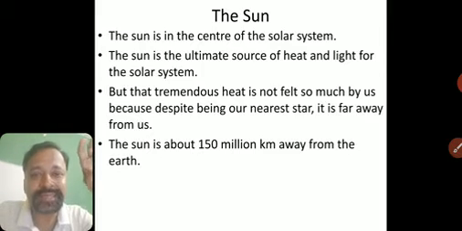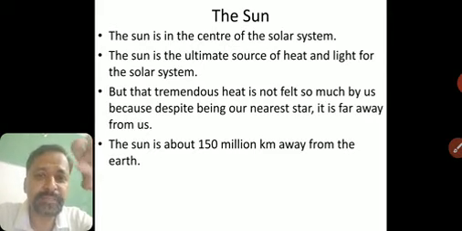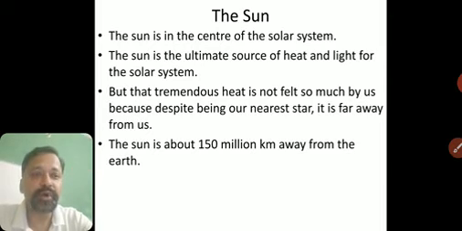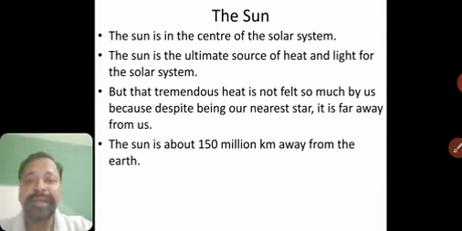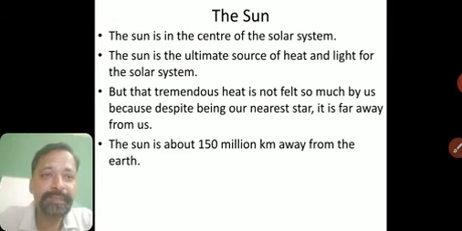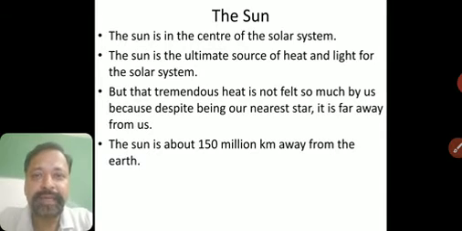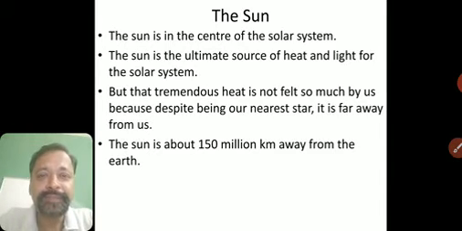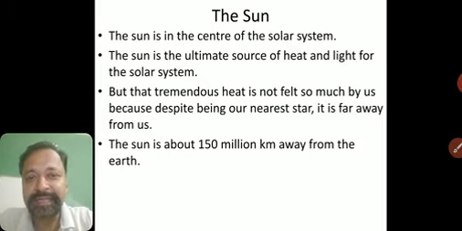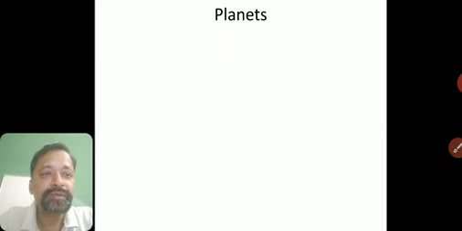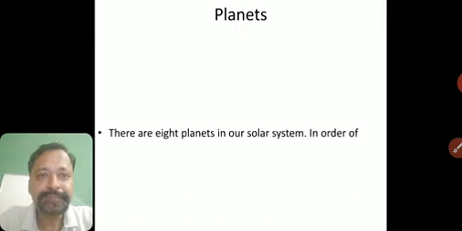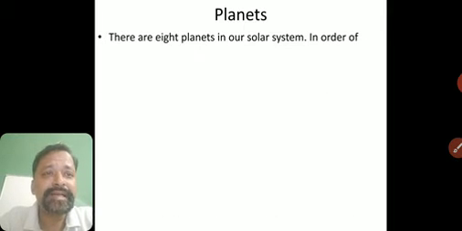Now when we discussed the solar system, we discussed the sun, the planets, the satellites. The next part is planets. We'll go with planets. Who can answer me? How many planets are there in our solar system? Some will say 6, 7, 8, 9, 8. There are 8 planets in our solar system. So now we'll see what the planets are. So there are 8 planets in our solar system.